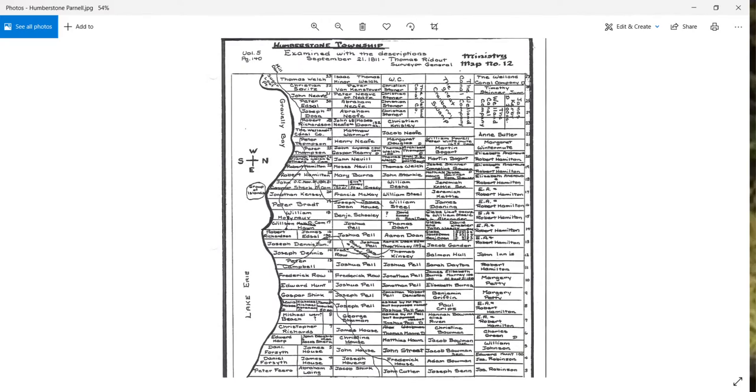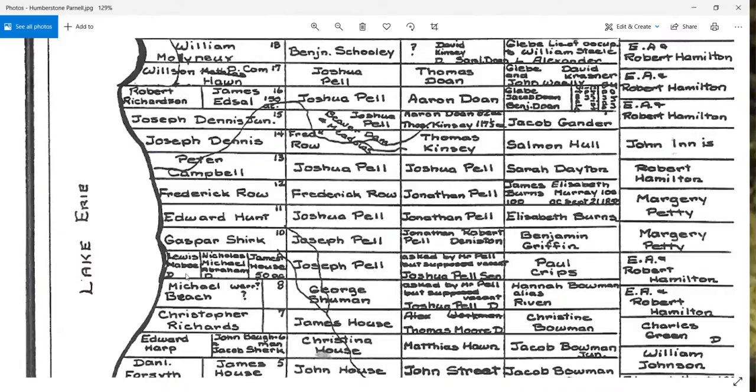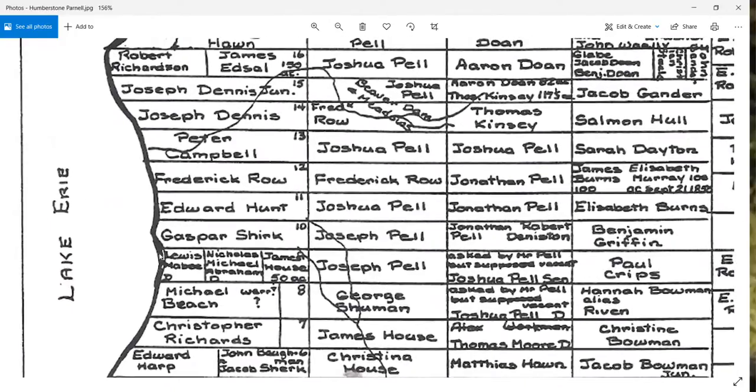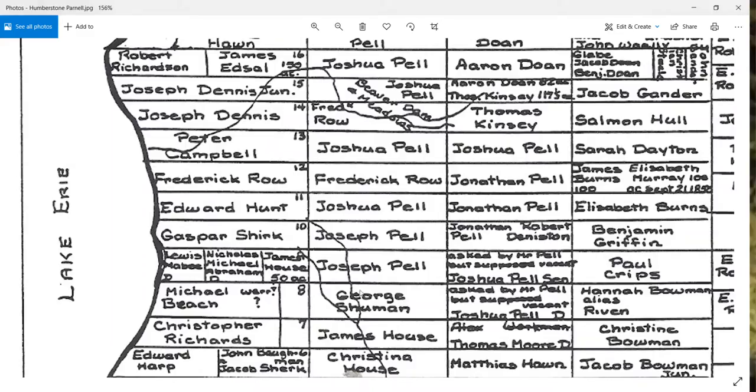So this is concession 1, and this is lot 9. So I'm going up to here, and it says Lewis maybe. And remember, on the patent plan, it had a whole bunch of stuff, and it had been scratched out, and it was this one in here. This one just makes it much easier to read. Sometimes I notice there's a little bit of difference between this and the patent plan, but it can help you in a lot of cases. Okay, so this says Lewis maybe.